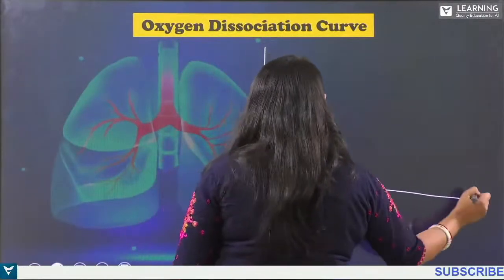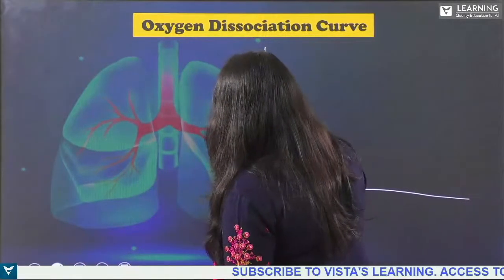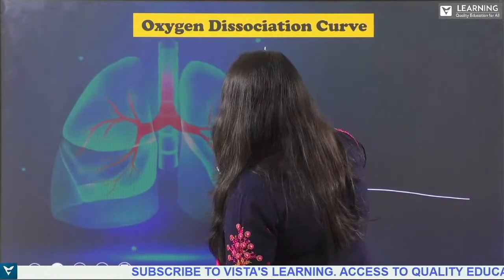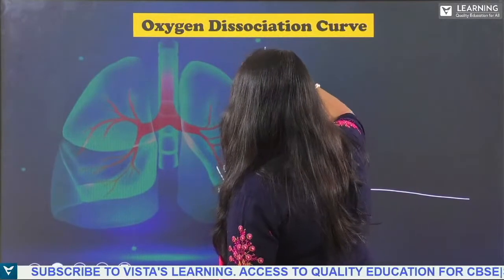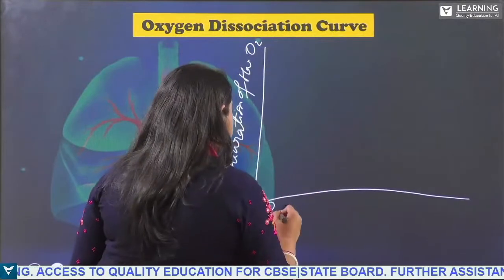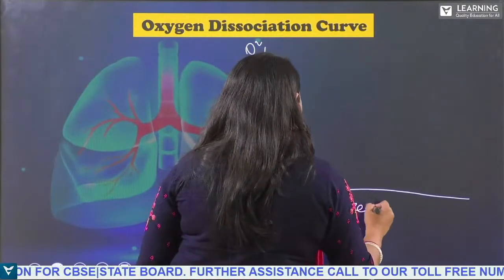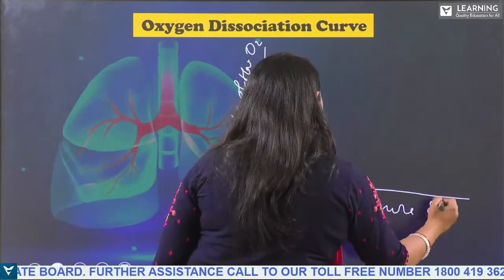Here it is written as percentage saturation of hemoglobin with O2, and here it is the partial pressure of O2.